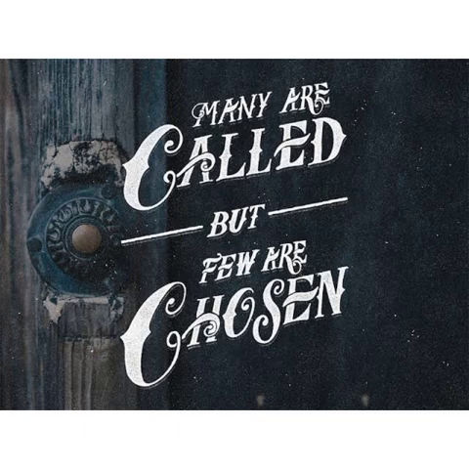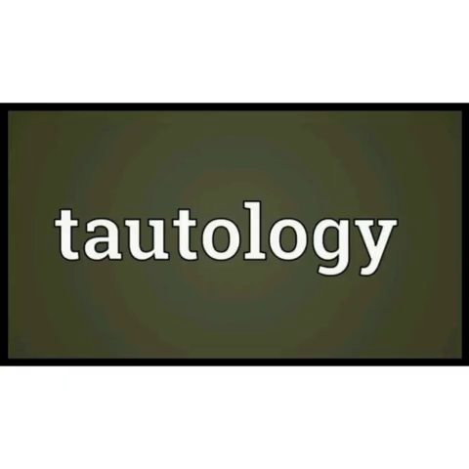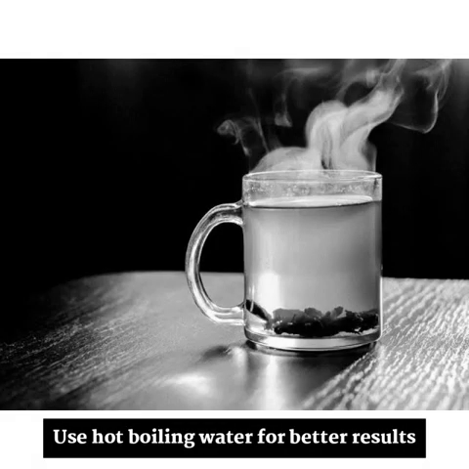And then we go for the last one, that is tautology. Tautology means when different words have the same meaning in a sentence. That means, use hot boiling water for better results. This means the words hot and boiling are two different words but have the same meaning.